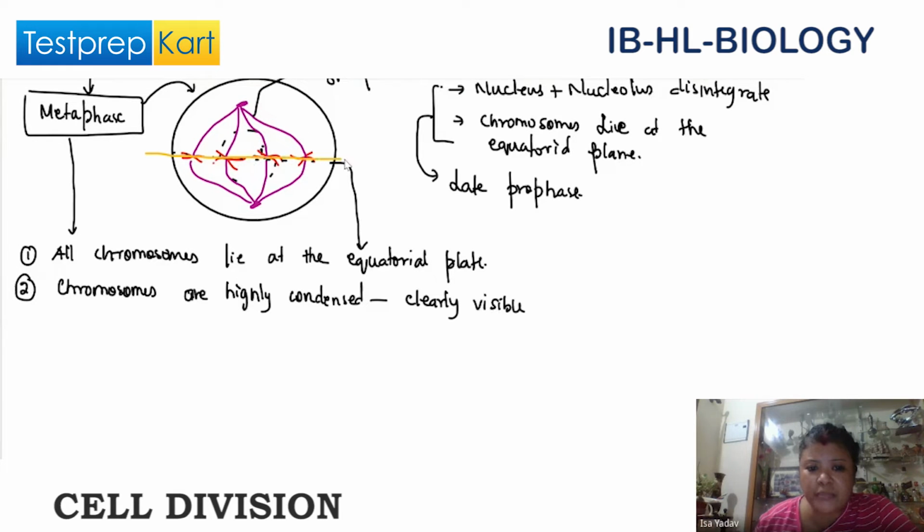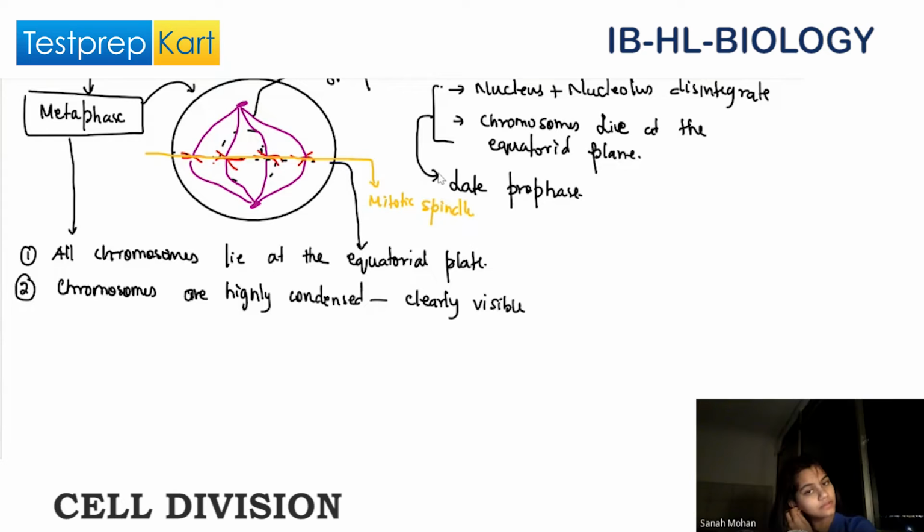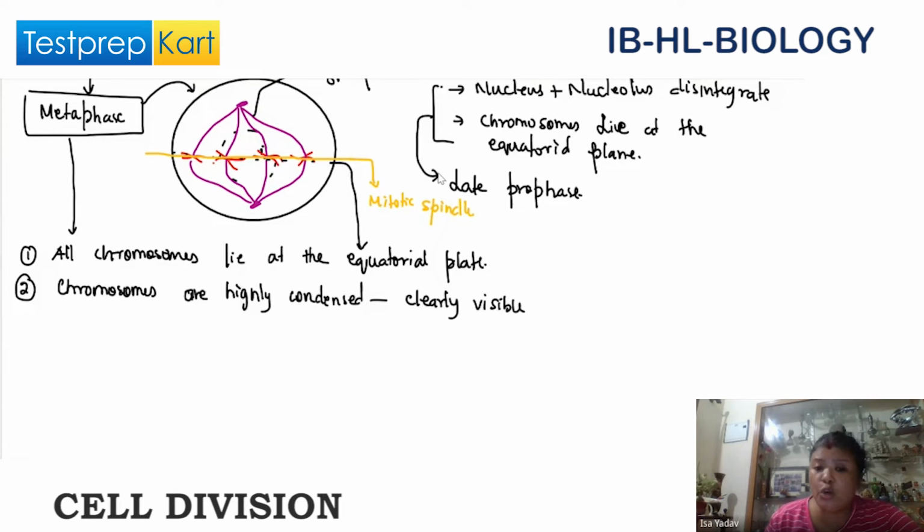Can you see this? Yes, this is called the mitotic spindle. Clear?